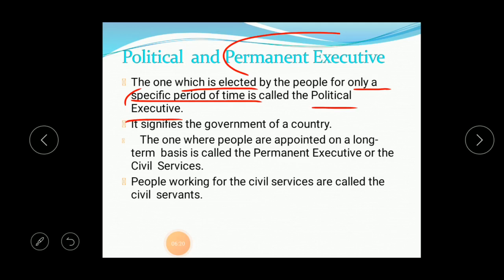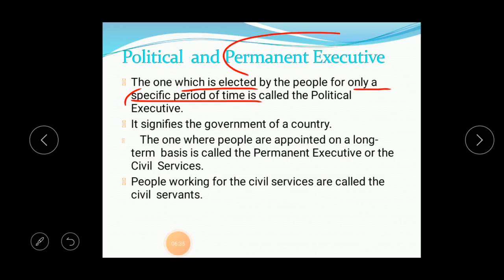It is signified that they represent the government of a country. So they are representing the government. It is a significance of the government of our country.